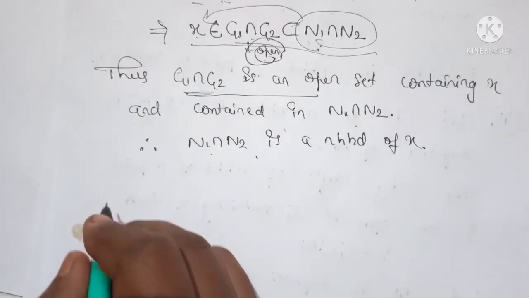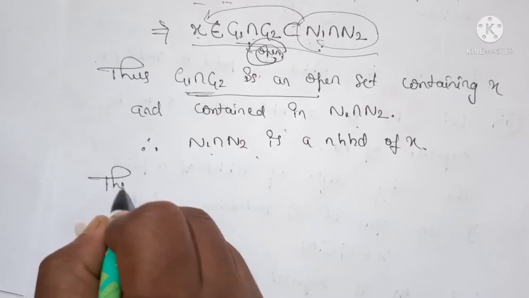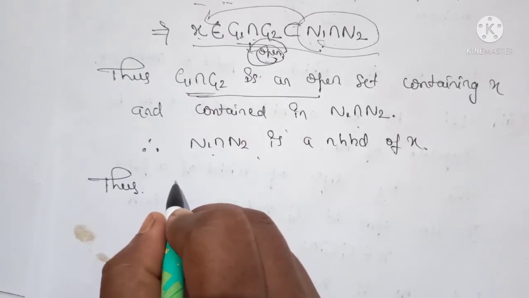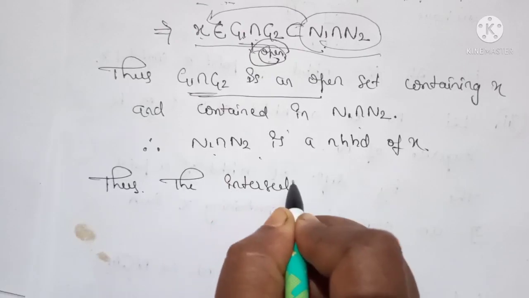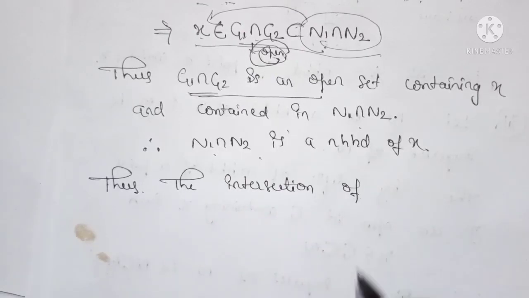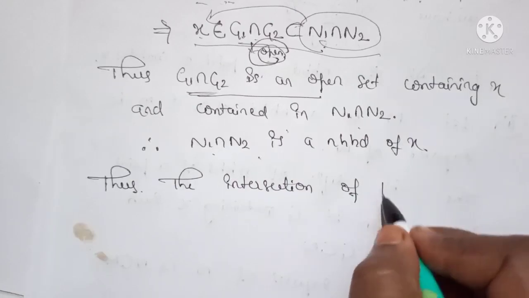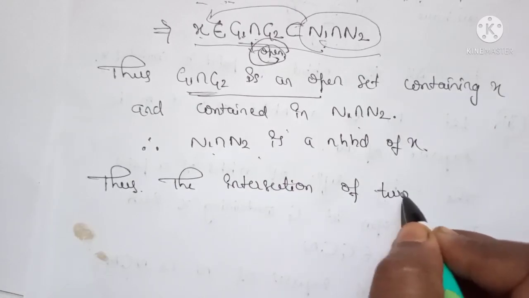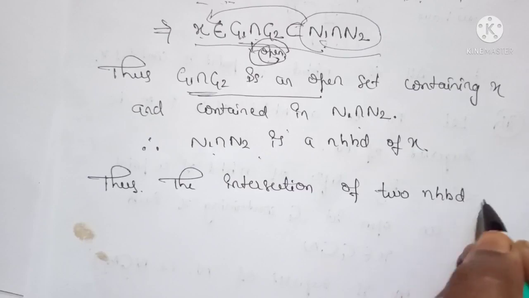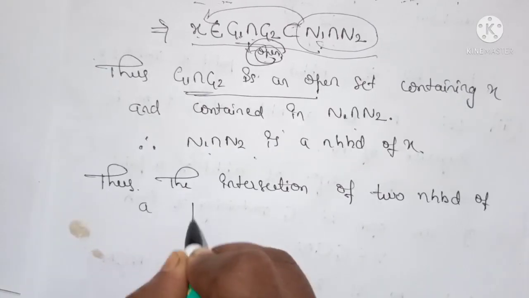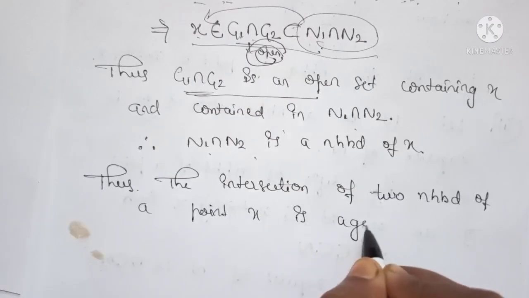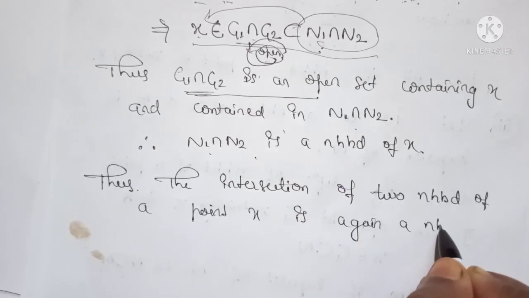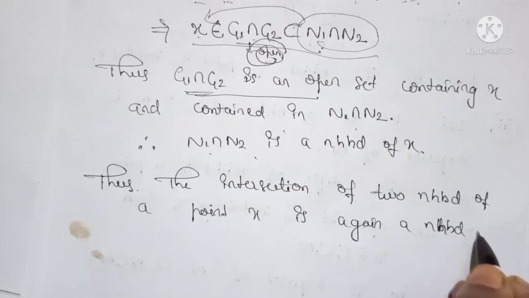So we can conclude that the intersection of two neighborhoods of a point x is again a neighborhood of x.